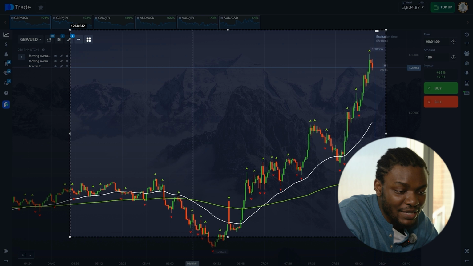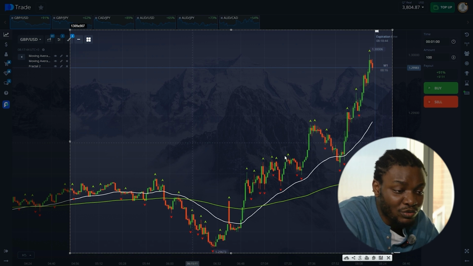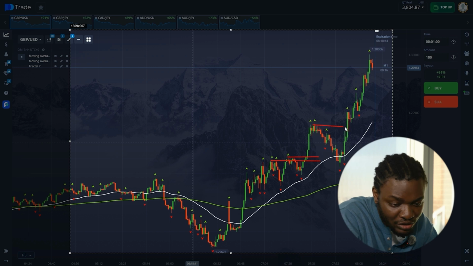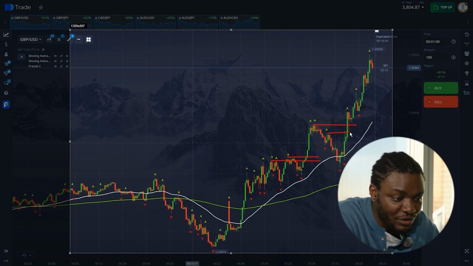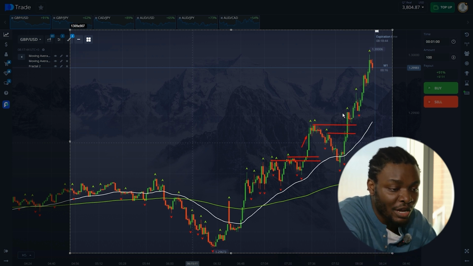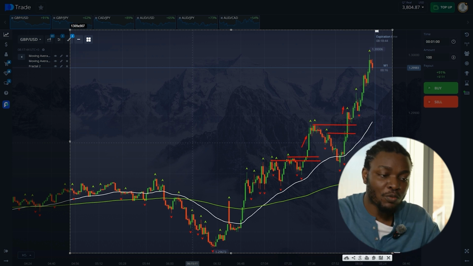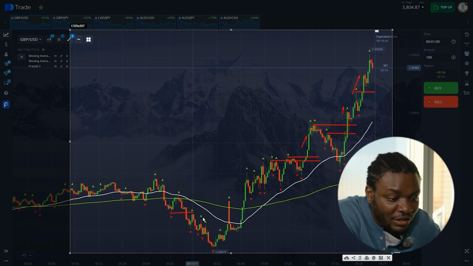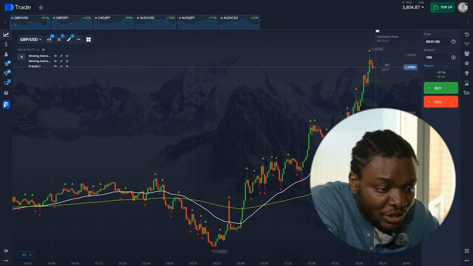Now we need to be precise on entry points, and fractals will help us with that. We draw the line from the triangles and wait for the price to cross them. A breakout in any direction gives us signals. This way we can enter multiple trades within a single trend, and it works both for upwards and for downwards. The MAs tell us which direction the price is moving, and the fractals give us entry signals. It's very simple. Now let's test this strategy in real time.